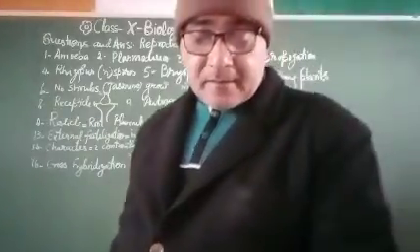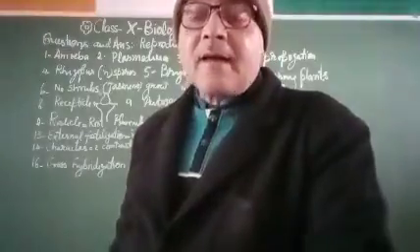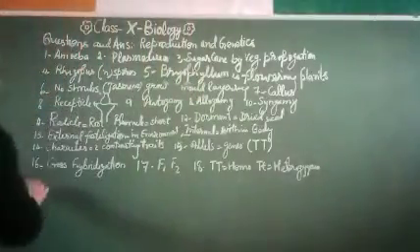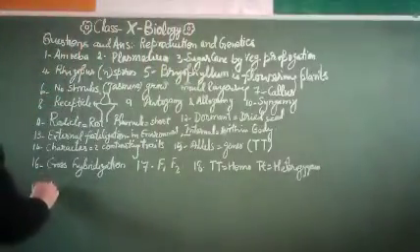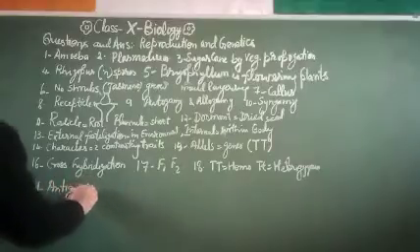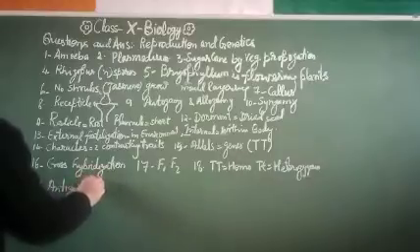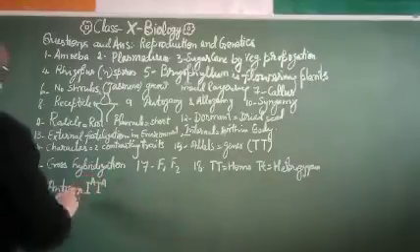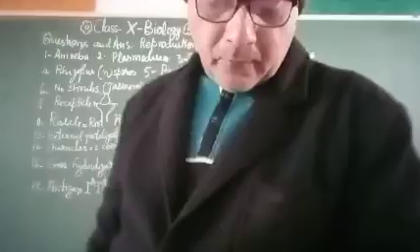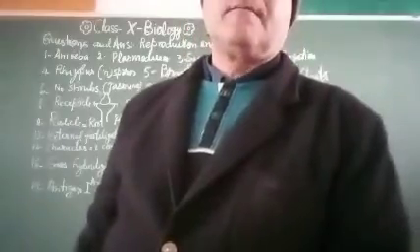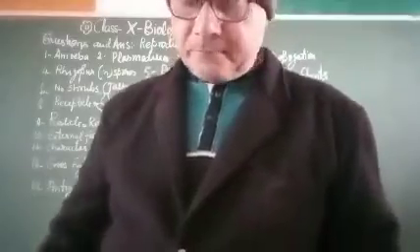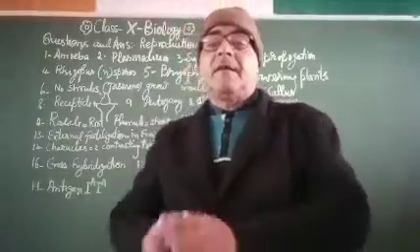On the surface of the RBC, there are certain glycoproteins which are called antigens. And antigens will be denoted by I. If blood group A is there, then IA. So these are on the surface of the RBC that denote the blood group. 4 blood groups are there in humans: A, B, AB and O.